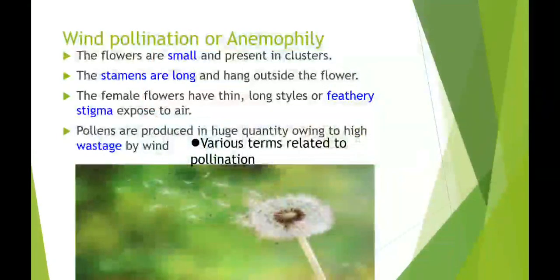The first one is wind pollination. When the transfer of pollen grains occurs through wind or through moving air, then it is called wind pollination. This is also called anemophily. In this type of pollination, the pollen has to be carried away with the wind, so the pollen grains are very small, even the flowers are smaller, and such flowers are inconspicuous and small and produce very minute pollen grains. Okay, and they are present in clusters too.